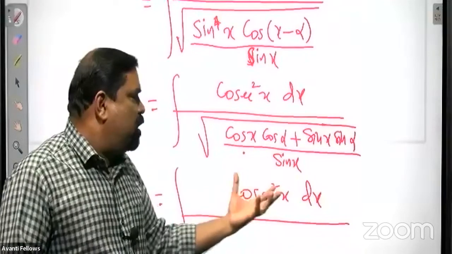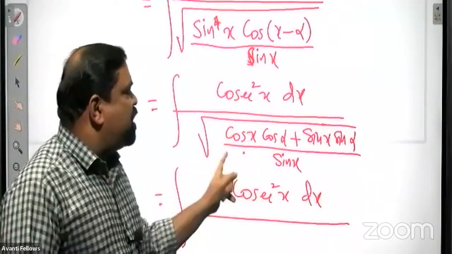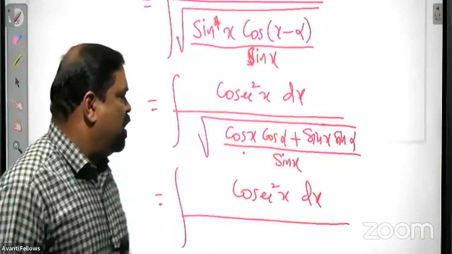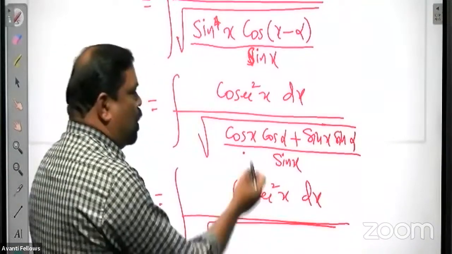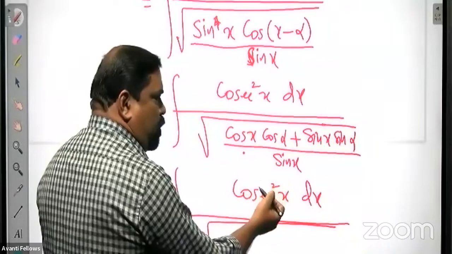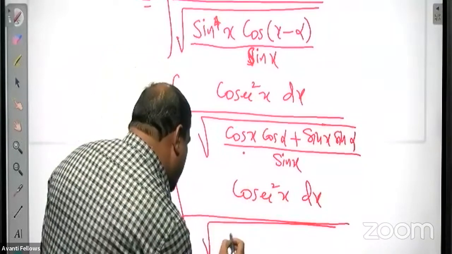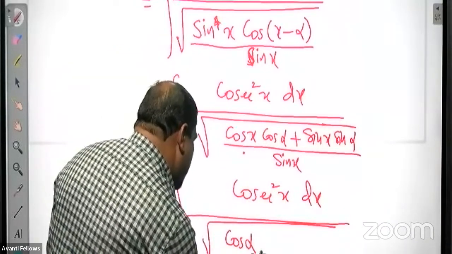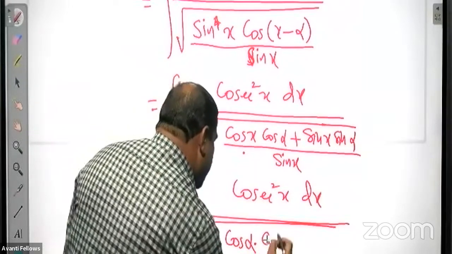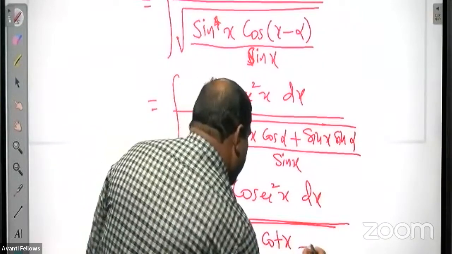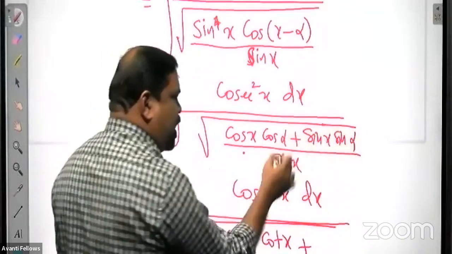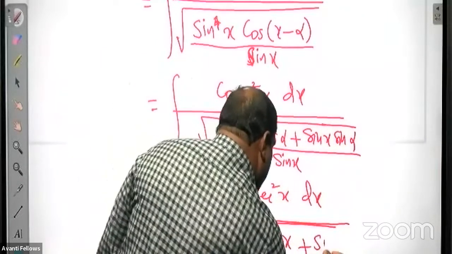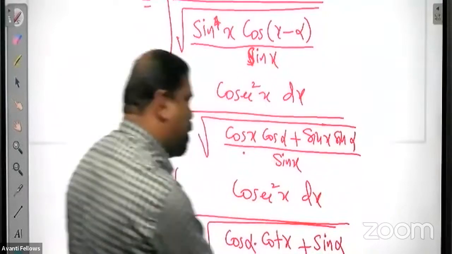So for that, we just divide by sin x throughout this expression inside the root. So what we will get? Cos x by sin x means cot x, so cos alpha into cot x. Cos alpha is a constant actually. Plus next term, sin x sin alpha by sin x means sin x will cancel, so only sin alpha will be remaining.